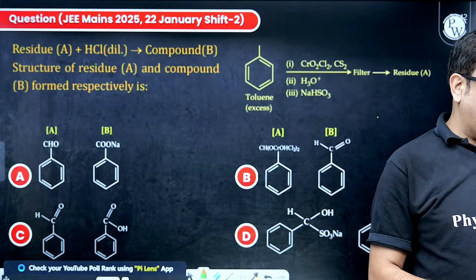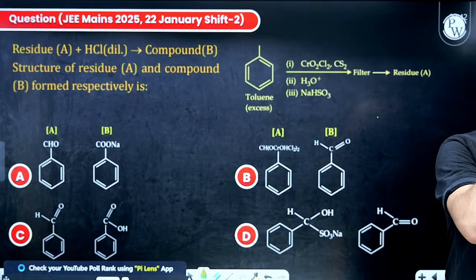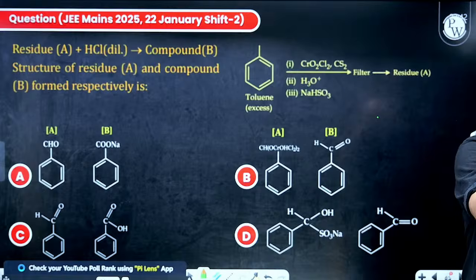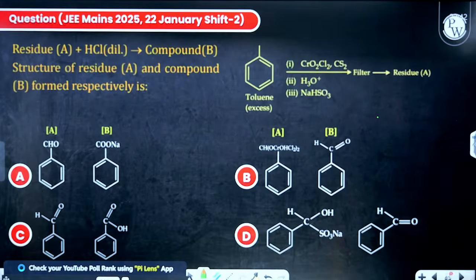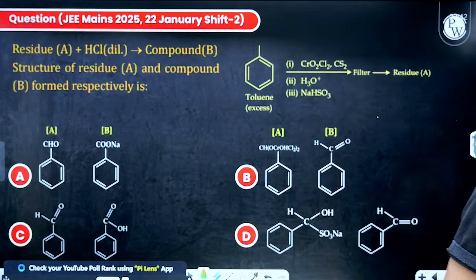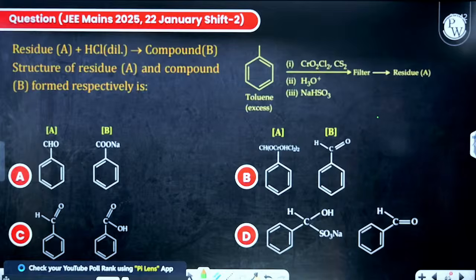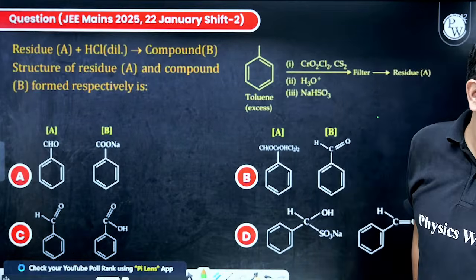Unsaturated acid. Yes, alpha beta unsaturated. Yes, beta. Yes, Jhaji, it is coming. Don't worry, Jhaji.